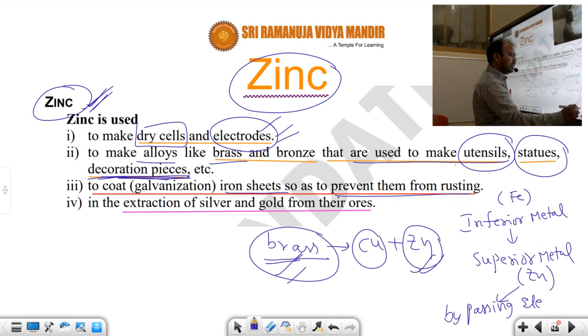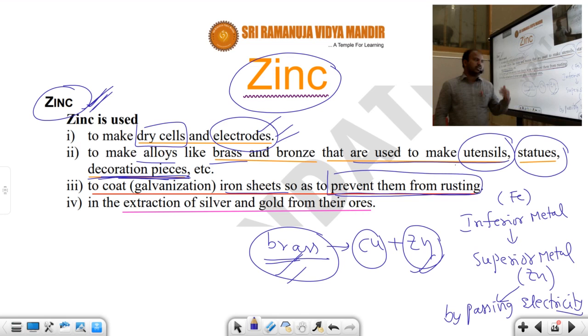For which purpose is the galvanization process used? To protect or prevent them from rusting. In this galvanization process, the inferior metal is iron and the superior metal is zinc. The inferior metal is coated with the superior metal by passing current, and that phenomenon is called the galvanization process.